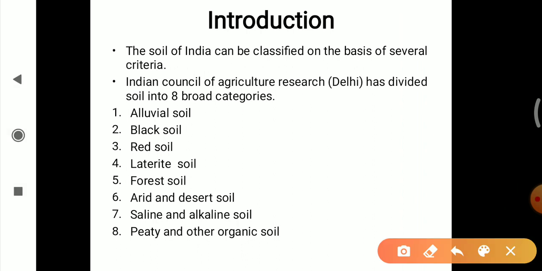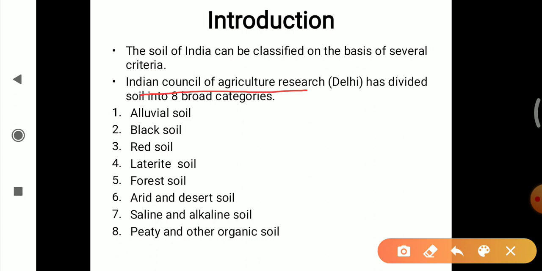The Indian Council of Agriculture Research, in Delhi, has divided soil into 8 broad categories. This thing we have to remember, who had divided the soil into 8 broad categories: the Indian Council of Agriculture Research, in Delhi.